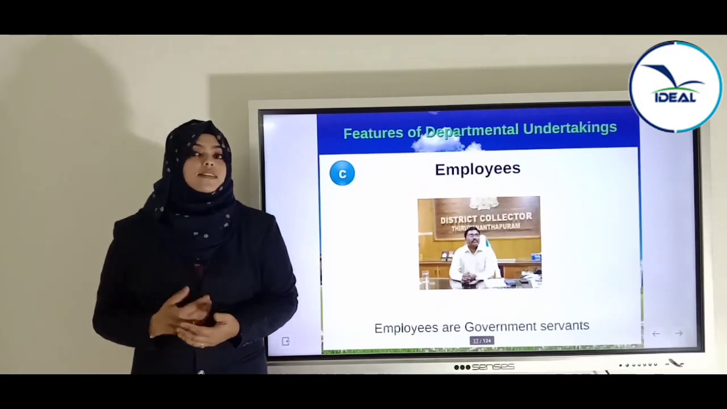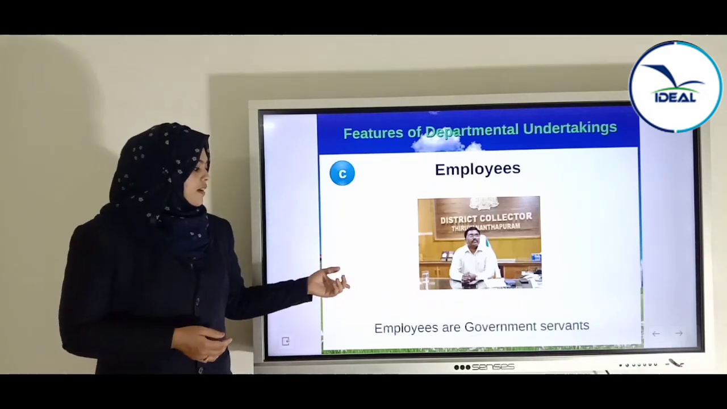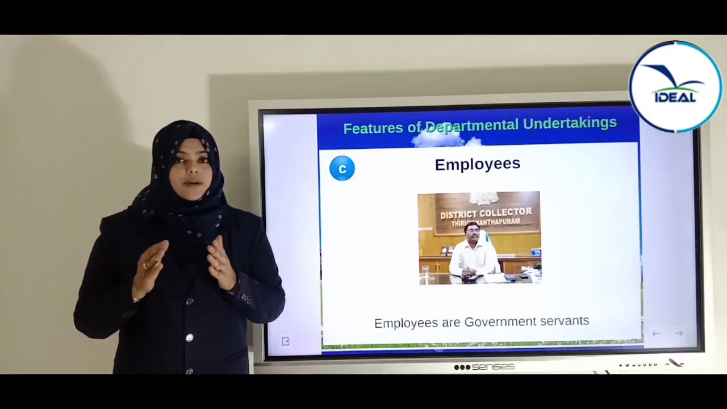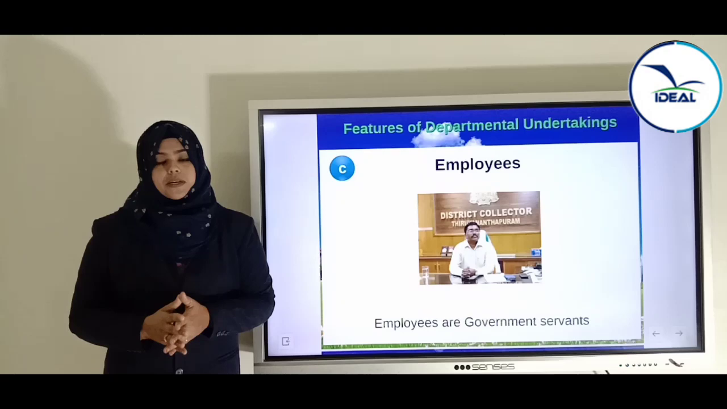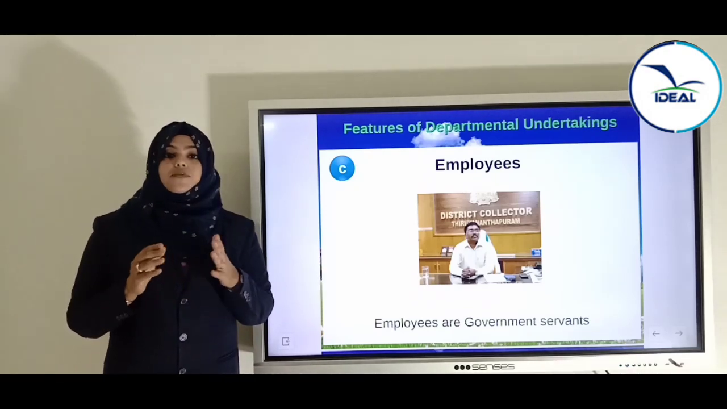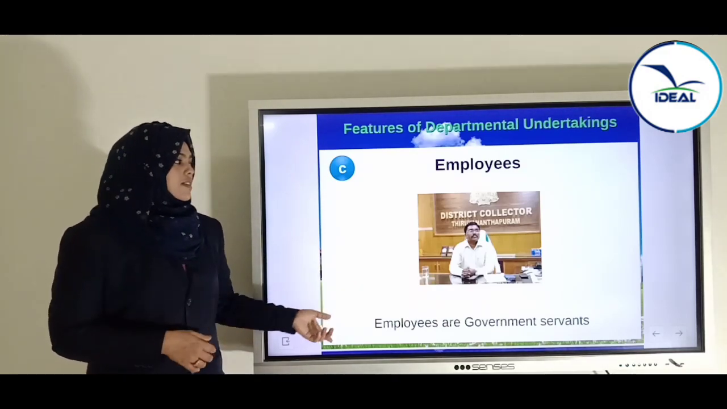The third feature is employees. Who are the employees of departmental undertaking? That is, the employees are government servants or government officials. Government appoints an official or a person to conduct the business activities, so each employee of a departmental undertaking will be a government servant or government official.